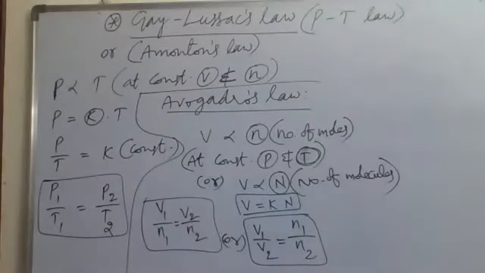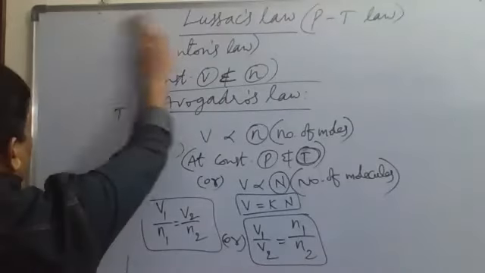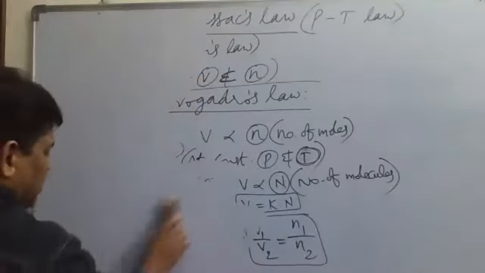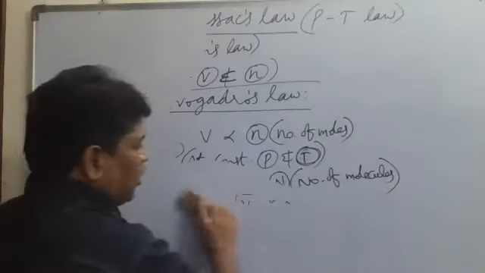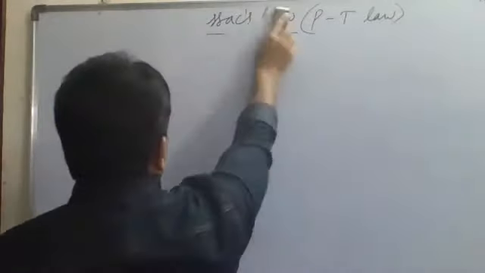So what is the meaning of an ideal gas? The gas which obeys all the gas laws. A gas which follows all the gas laws is called an ideal gas. The gases which obey all the gas laws are called ideal gases. These ideal gases have an equation called the ideal gas equation. For all ideal gases, there is one particular equation called the ideal gas equation.